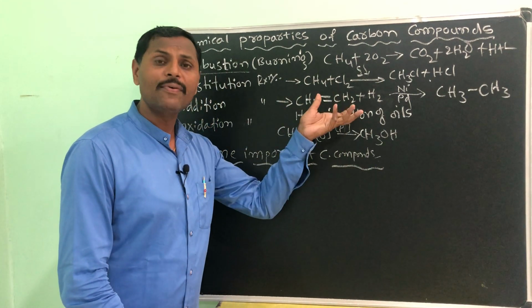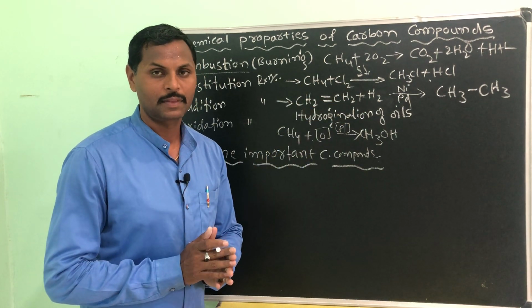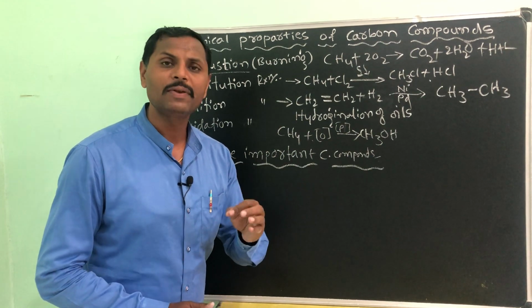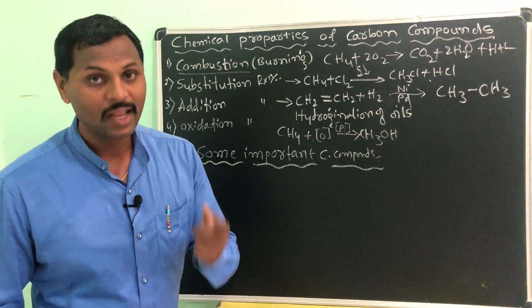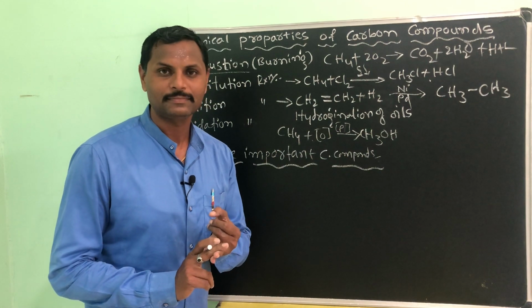If you give enough amount of oxygen while burning, you will get a bluish flame. The yellow flame you will get when you supply less oxygen, and along with that you will get carbon monoxide as well as carbon particles.